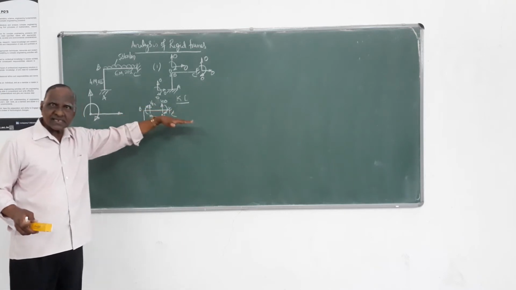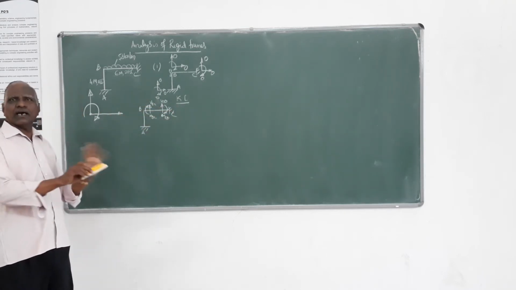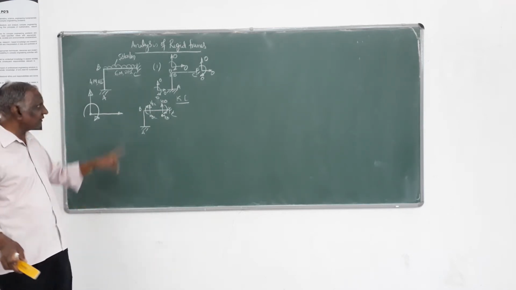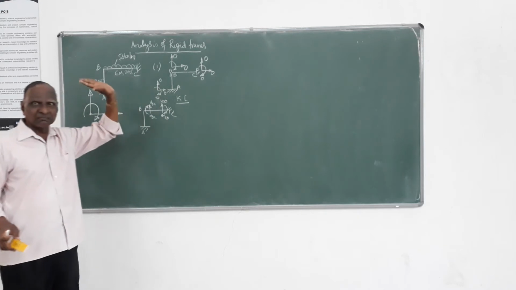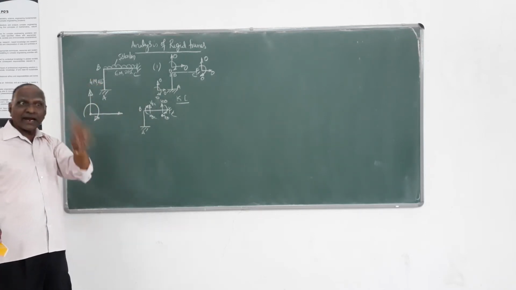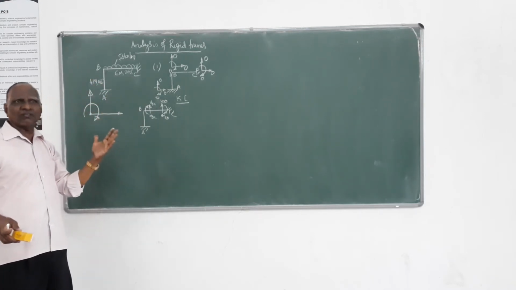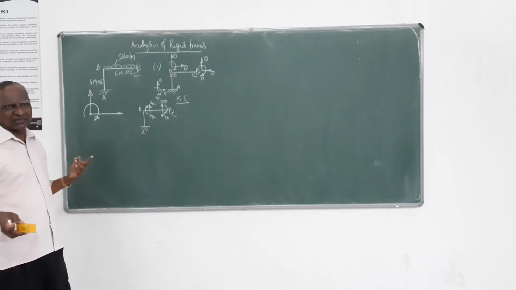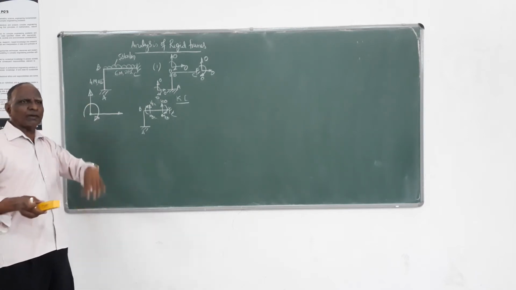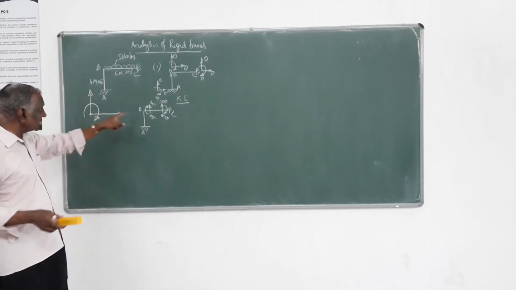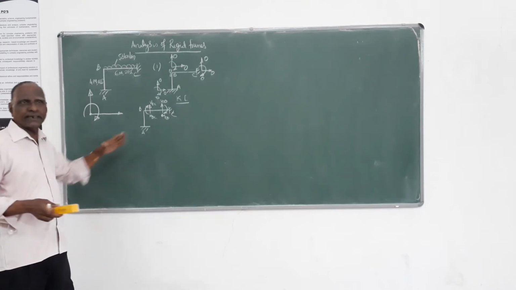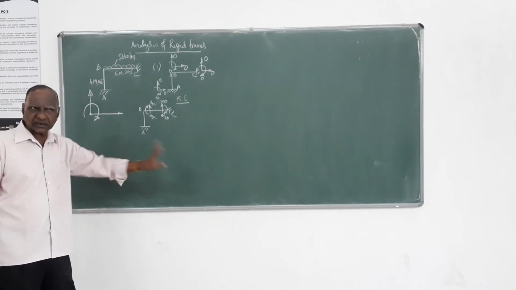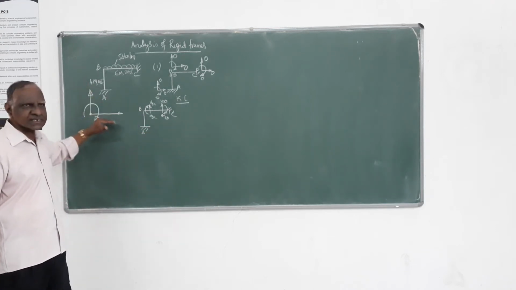Here, the member axis as well as the global axis are coinciding, so we need not apply any transformation. Whereas if the member is inclined, then the problem comes. We have to adopt transformation from Cartesian to member or member to Cartesian coordinates. That is why I told you in the beginning itself, inclined members we are not considering, only orthogonal frames or beams, wherein they are coinciding.